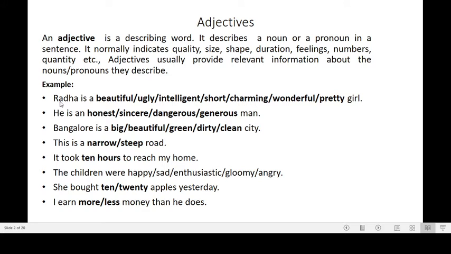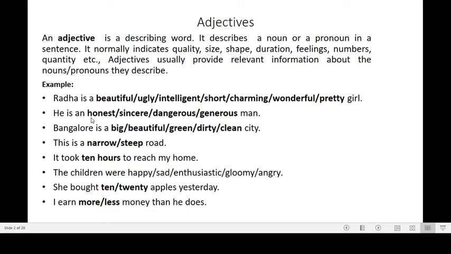Here there is no noun like Radha. They are describing a pronoun. You must know what is a pronoun. A pronoun is a name of a person. Pronouns are the words which are used in place of nouns. He, she, it, they, we, and such words become pronouns.